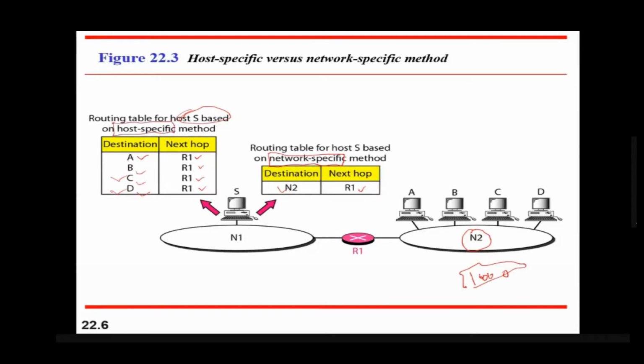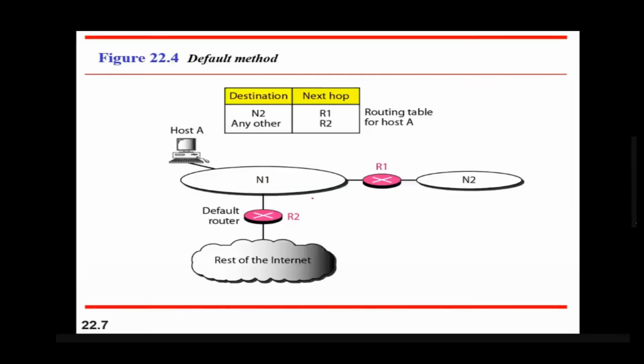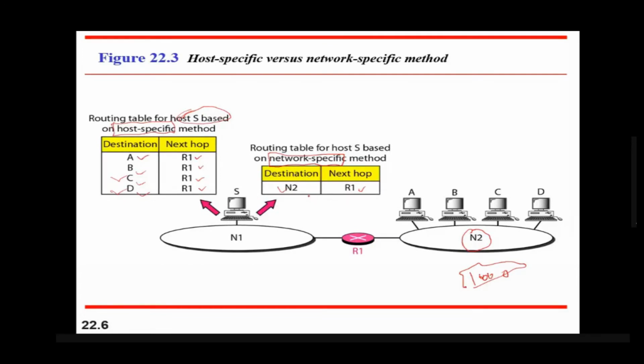The disadvantage of the host-specific method is a larger or lengthier routing table, but here the size of the routing table is minimized by keeping only a network address. If the size is smaller, then searching will be faster inside the table, and it doesn't require keeping many entries in the routing table. So this is the advantage of the network-specific method.